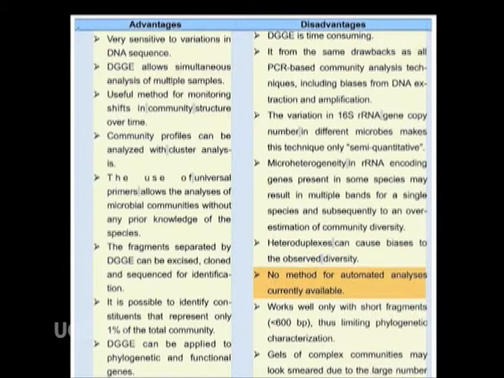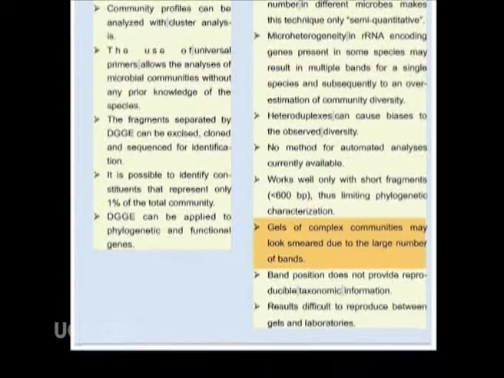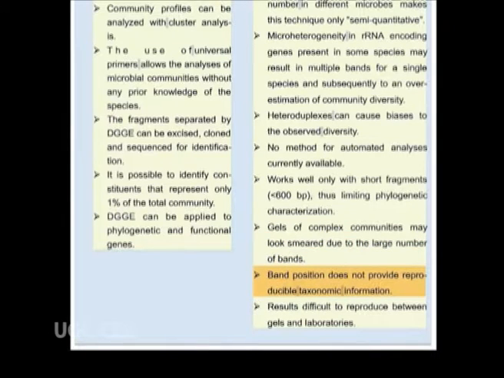No method for automated analysis is currently available. It works well only with short fragments, that is less than 600 base pair, thus limiting phylogenetic characterization. Gels of complex communities may look smeared due to the large number of bands. Band position does not provide reproducible taxonomic information. Results are difficult to reproduce between gels and laboratories.